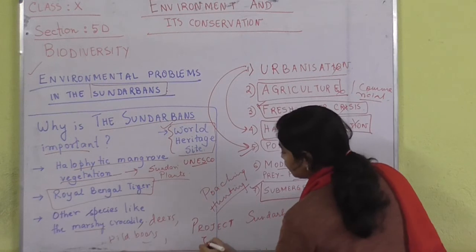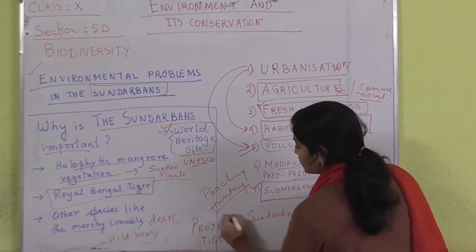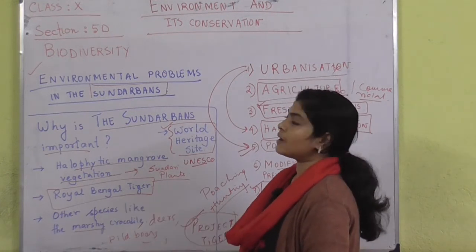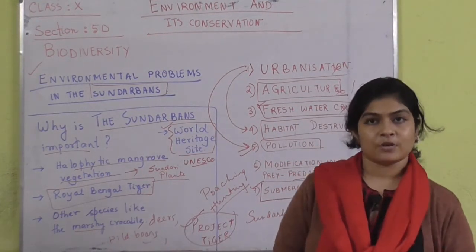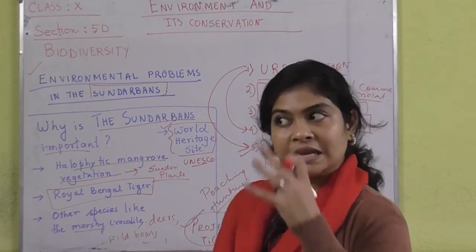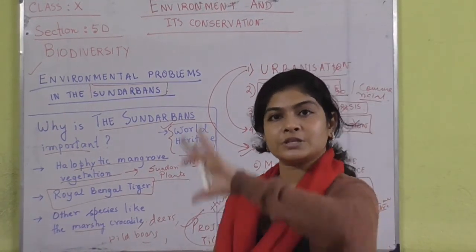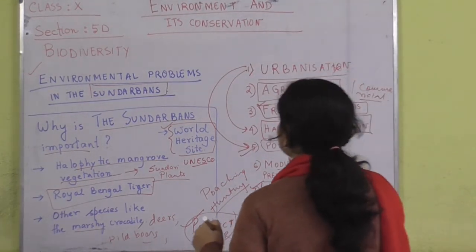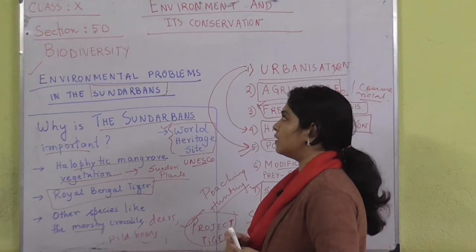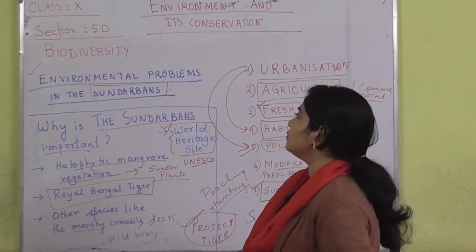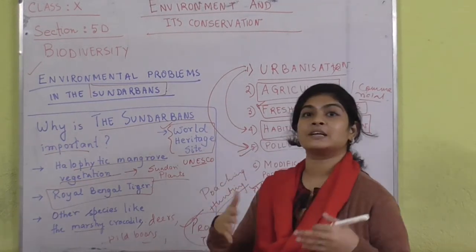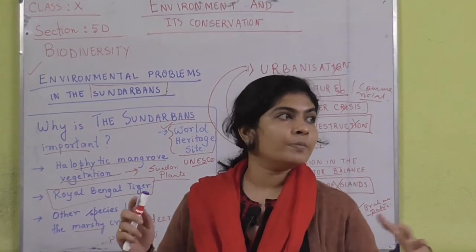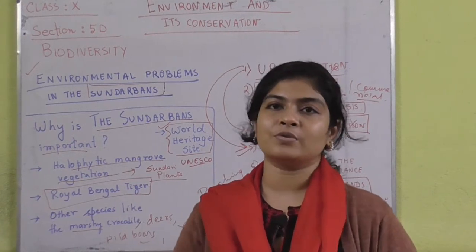So, Project Tiger is one of the most famous projects, and it has been successfully working on increasing the number of the Royal Bengal tiger, not only in Sundarbans, but also the tiger population all over the country. So, these are some of the initiatives. Definitely the government is taking various initiatives, but the government needs to act much more. Not only the government, I think it is also necessary that the common people around act, because the government alone cannot do anything.